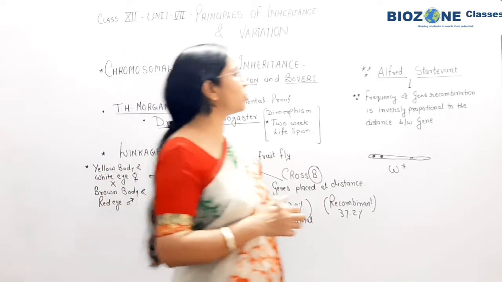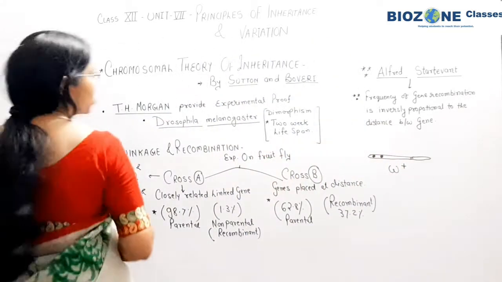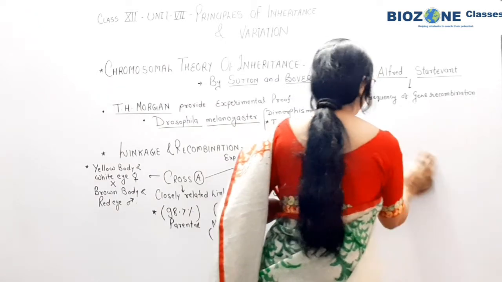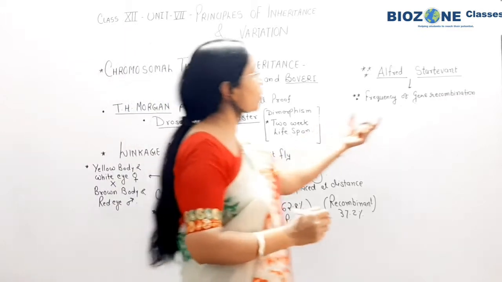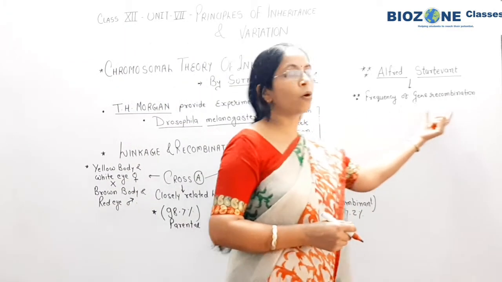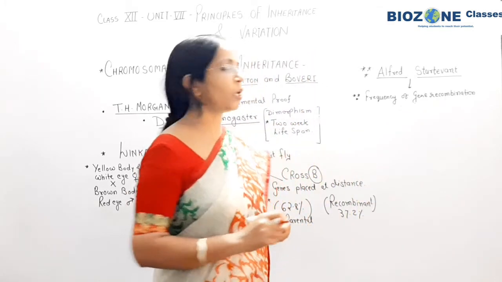Okay. Now we come towards the Alfred Sturtevant. So Alfred Sturtevant, this question was already asked last year. So here you remember when we explain the statement of Alfred Sturtevant, he studied or he worked on the frequency of gene recombination. So what is frequency of gene recombination?